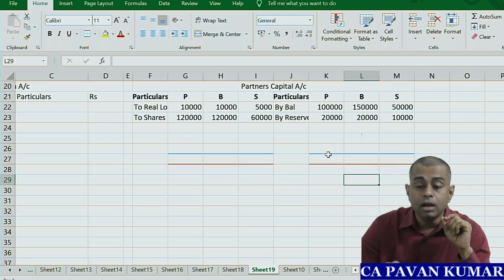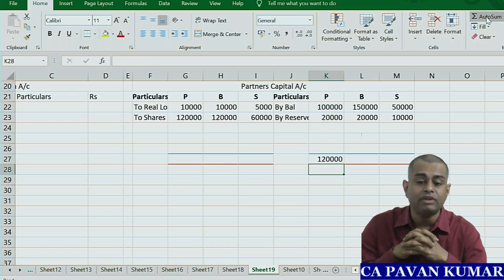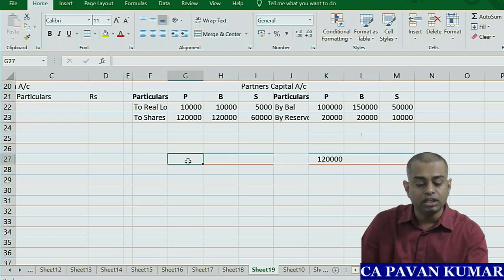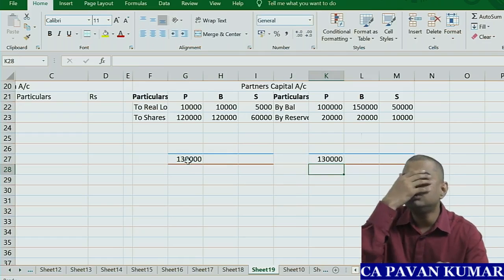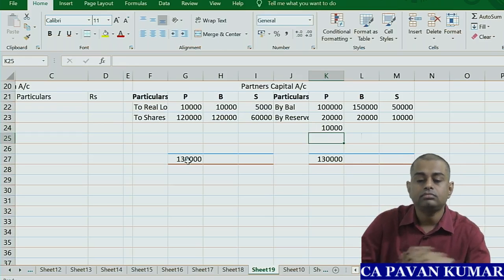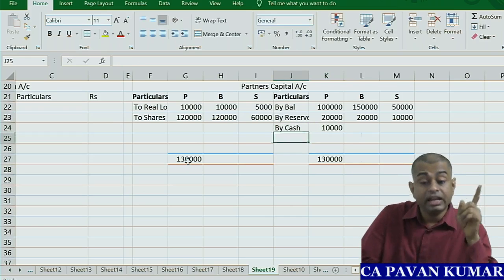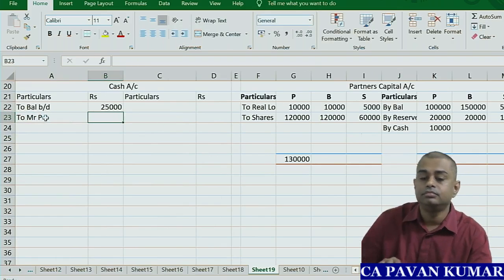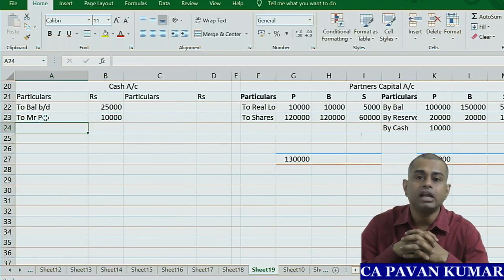So now look here, P has a credit balance of 1,20,000. When you add all the credits, P has a credit balance of 1,20,000. But his debits are 1,30,000. So what to do? Close your eyes. LKG accounting. He has to bring 10,000 rupees of cash. So here in cash account we write by cash, to Mr. P, 10,000. Mr. P is bringing 10,000.